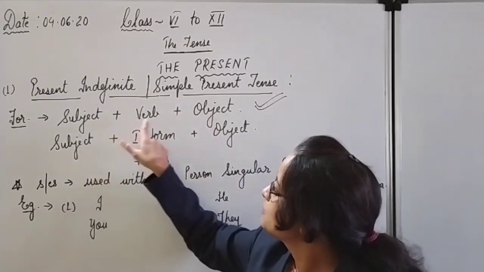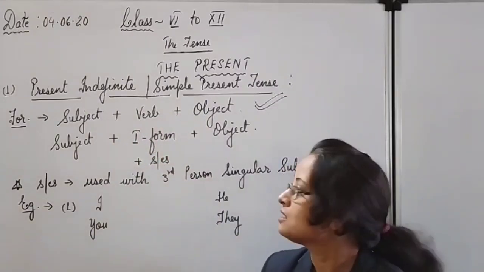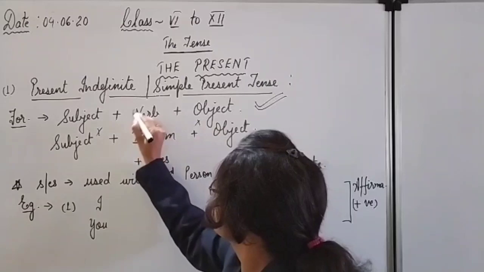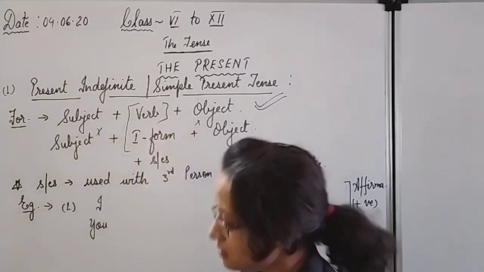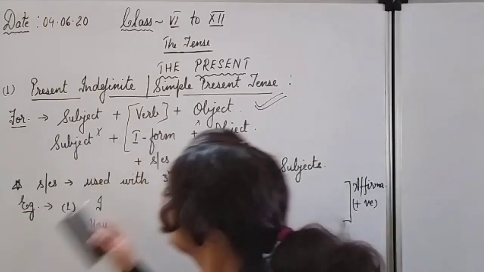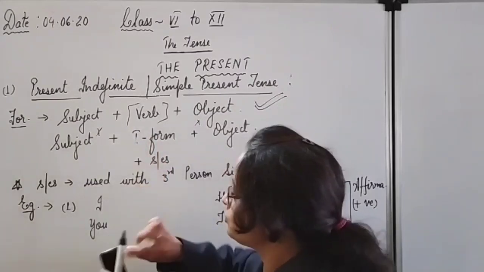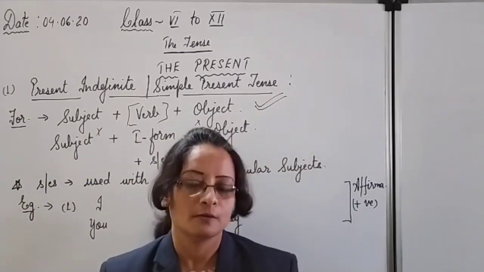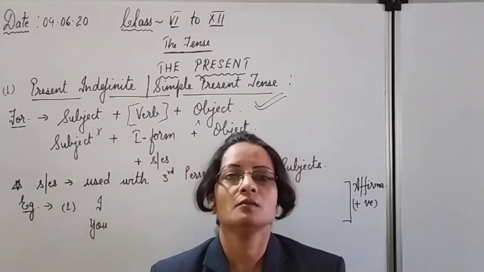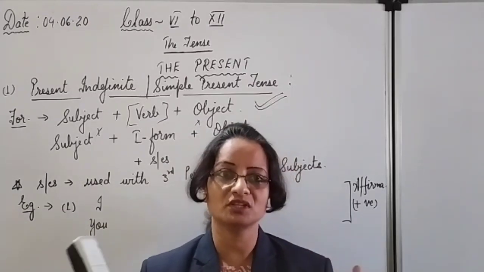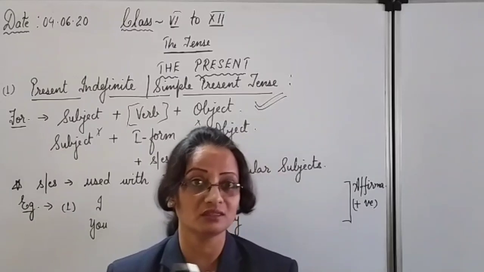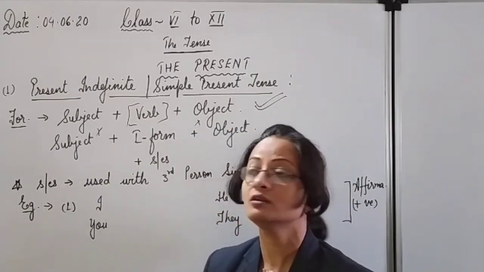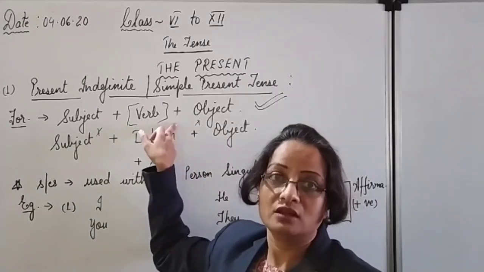Here, subject plus verb plus object says that the subject will not change, you already know the object will not change, we have to make changes only in the verb part. I'll give you one trick also, my own trick. Look here, many people feel this topic tends to be the most difficult topic in the grammar part. But no, it is the easiest if you understand it in this way.